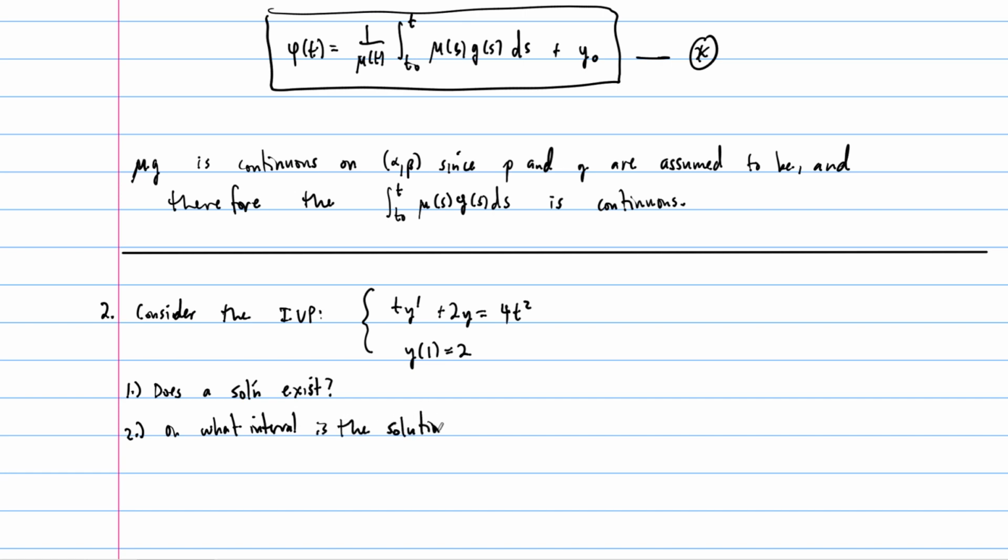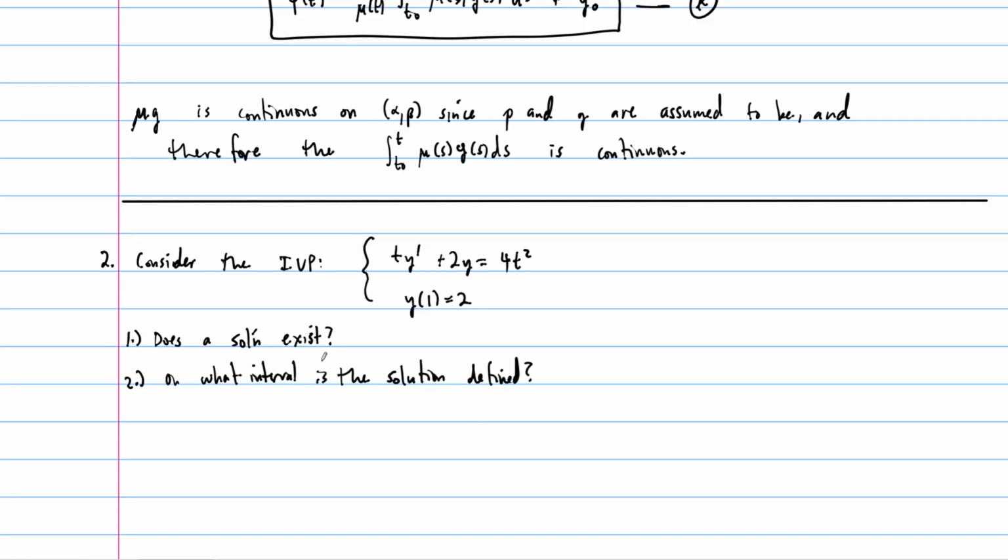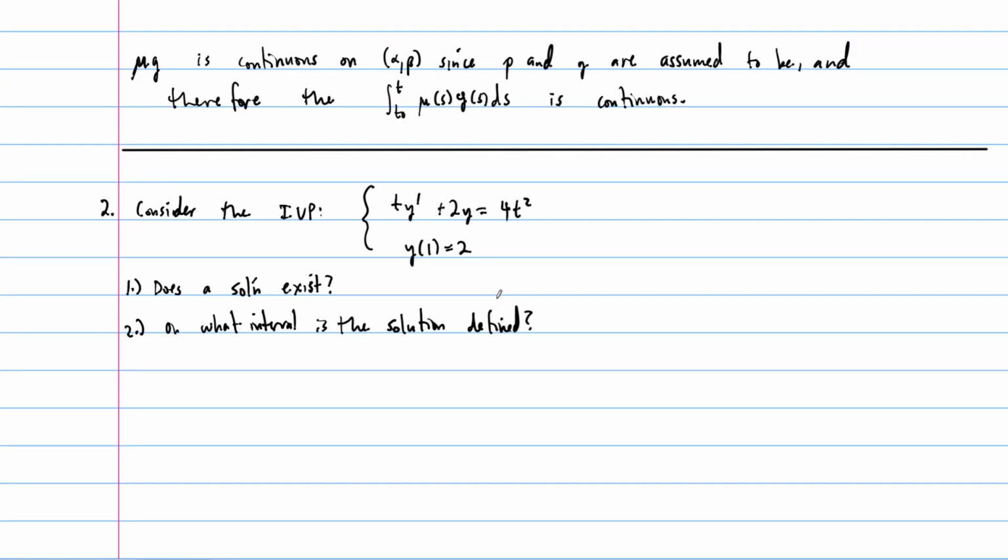All right. So let's start with question 1, right? Question 1 is obviously more important. We can't ask, well, we can, but there's no point asking the second question if the first question's a no, right? The first thing we do when we look at this equation is notice that this differential equation is linear, right? But it's not in the right form. So for our fundamental existence and uniqueness theorem to apply, this has to be in the form y prime plus p of t times y equals g of t.